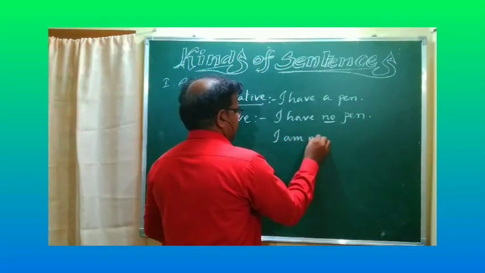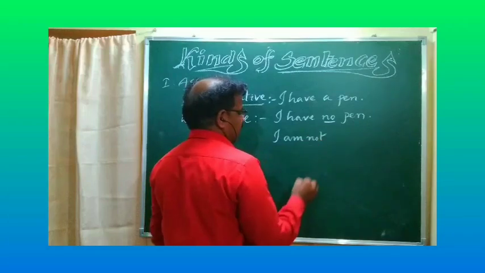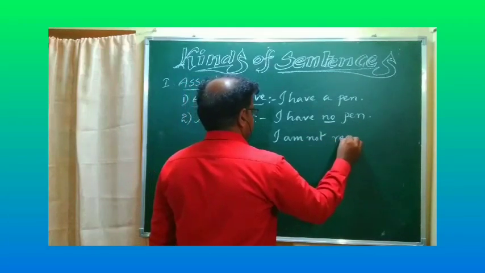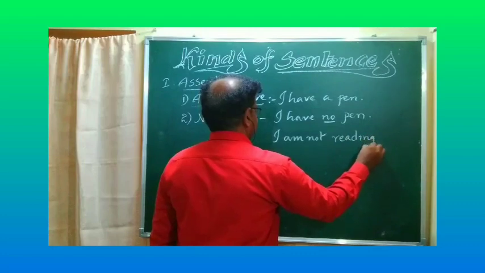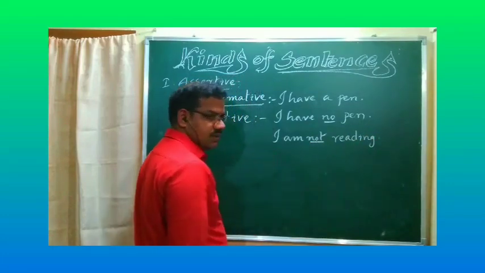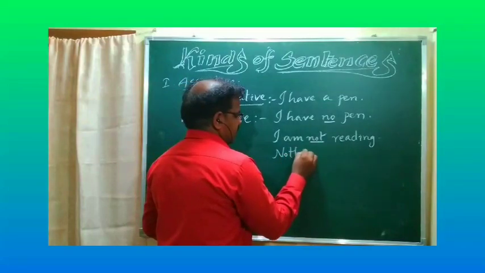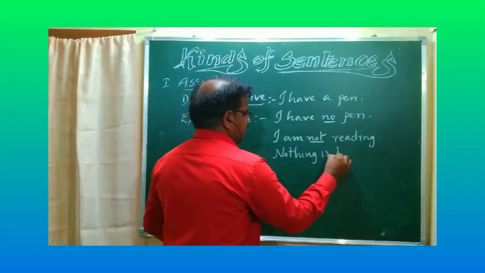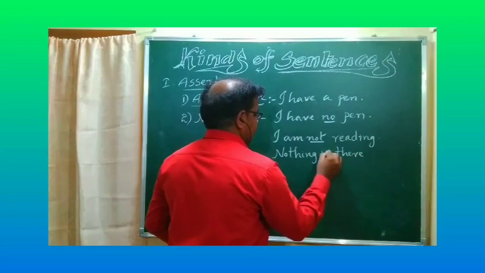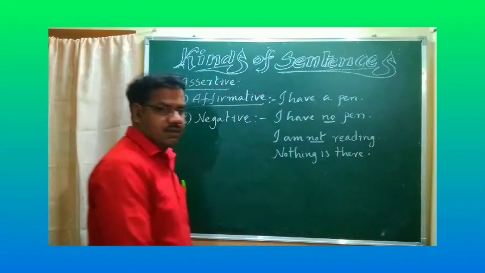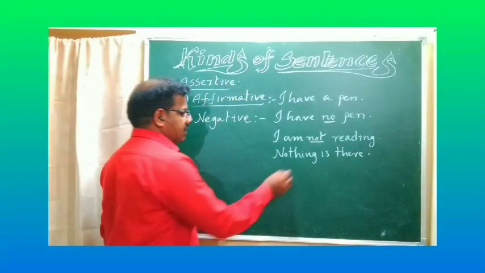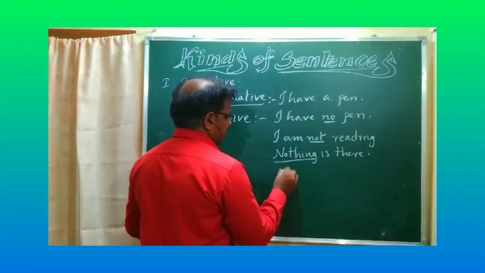I am not writing. I am not reading. Not is there. Example 3: Nothing is there. Nothing refers to negative meaning.